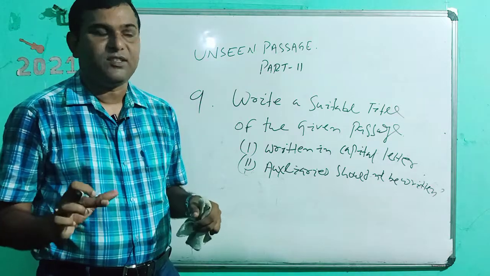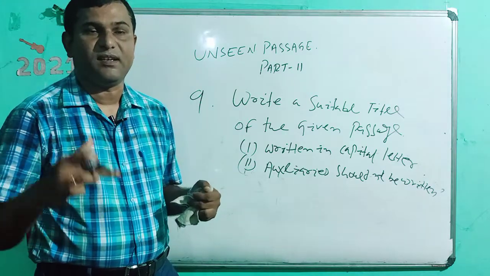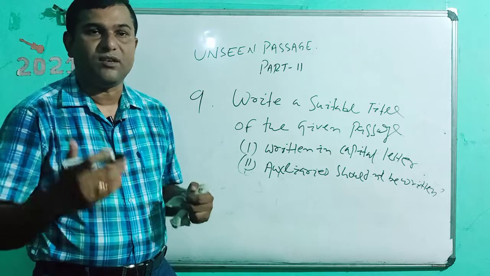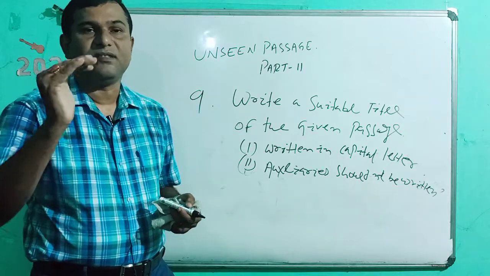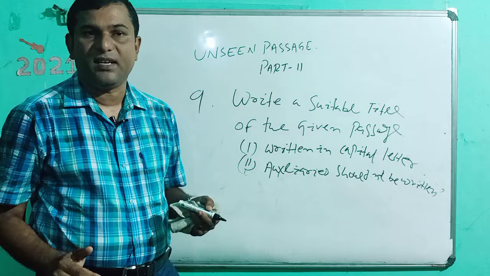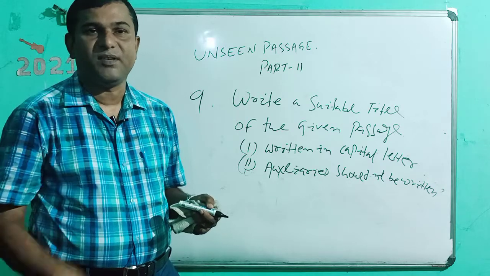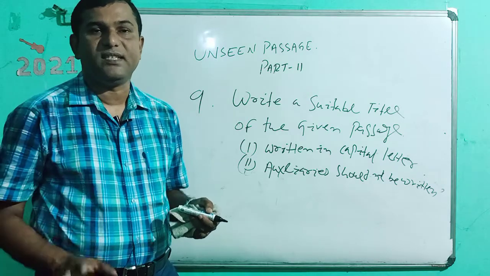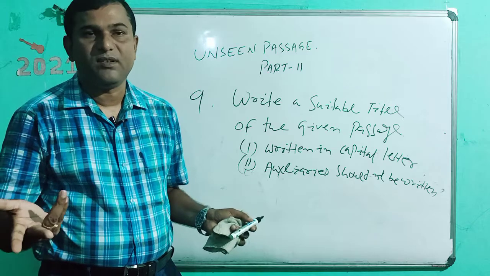So what should be written? The first sentence may be the title, a repeated sentence may be the title, or the sentence in inverted commas may be the title.